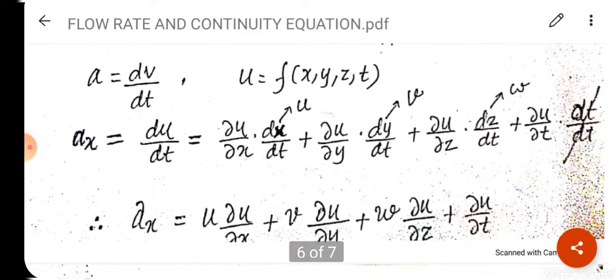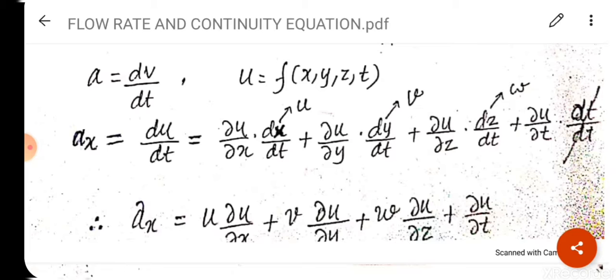So we all know that a is equal to dv upon dt, meaning change in velocity with time is known as acceleration, and u is a function of x, y, z and t. Clear? u is a function of what? x, y, z and t. So what will be the value of acceleration in x direction? We can write here du upon dt. This is the acceleration in x direction. u is representing the velocity in x direction.